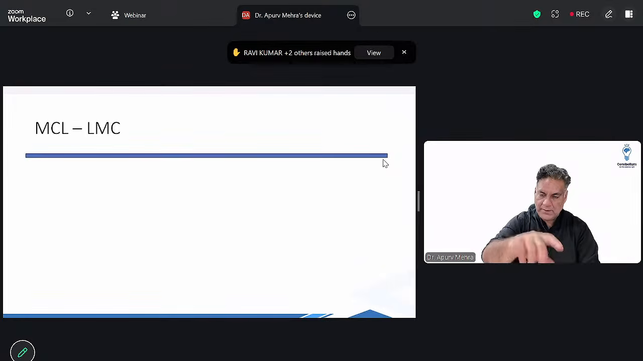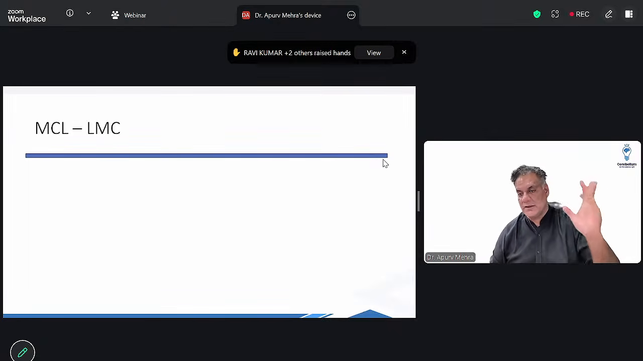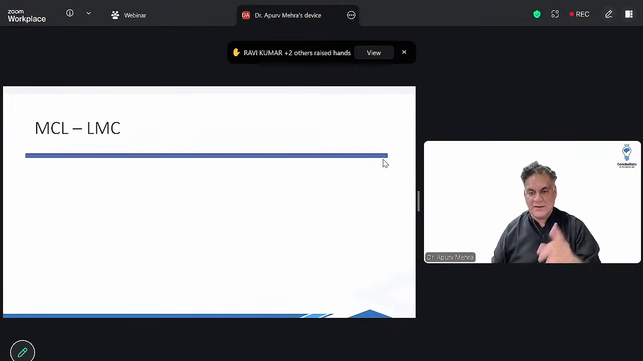goes into dashboard, if the force goes into tibia, PCL is burst. If the force goes into femur, the posterior dislocation of the hip occurs. So dashboard injury is posterior dislocation of hip more than PCL.